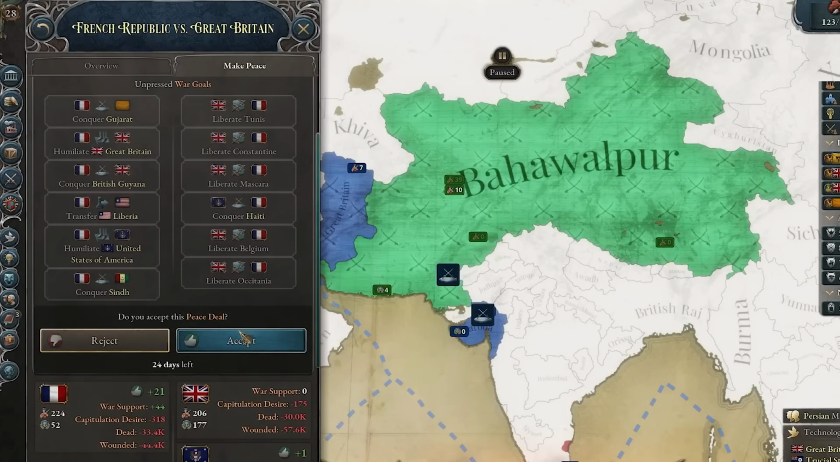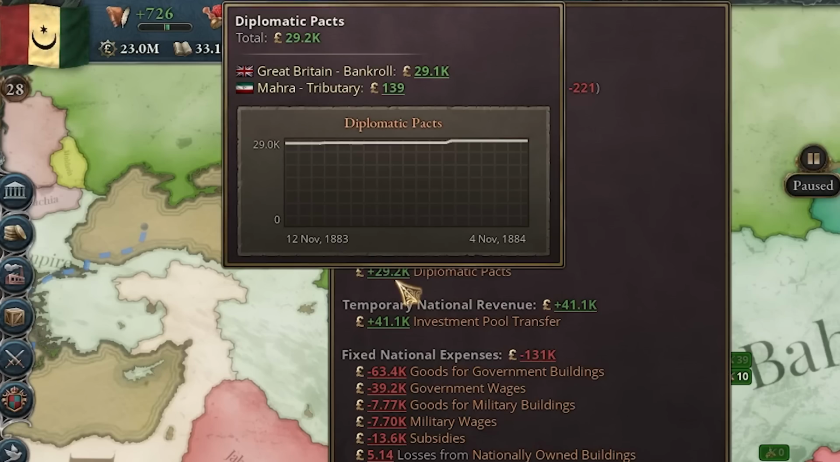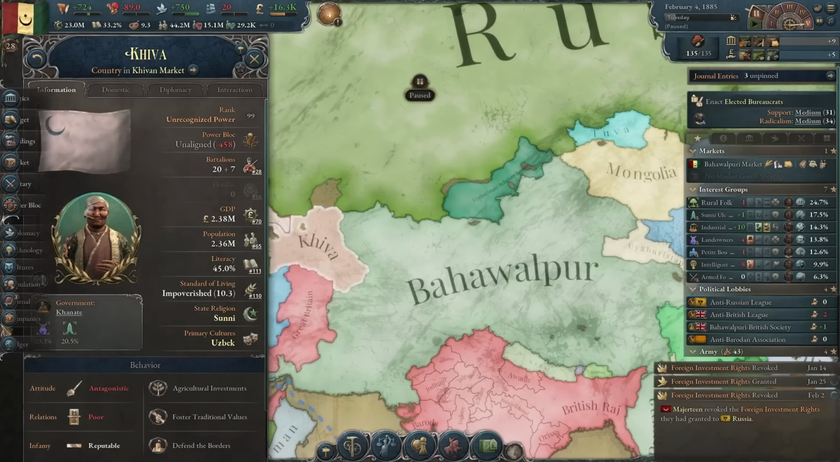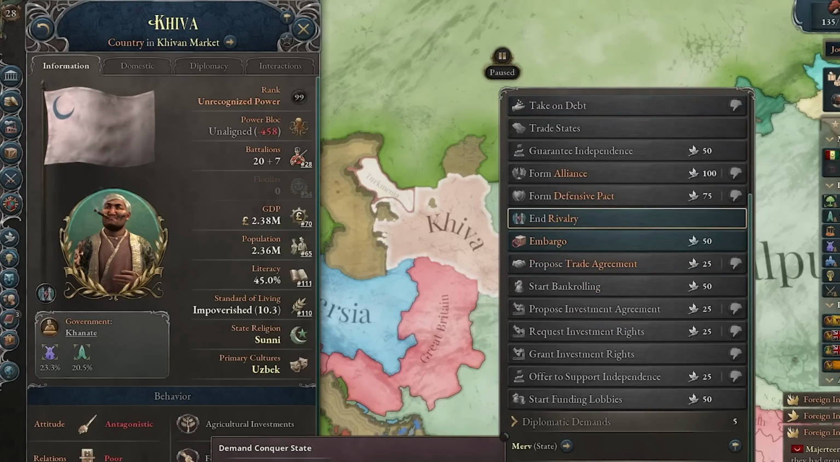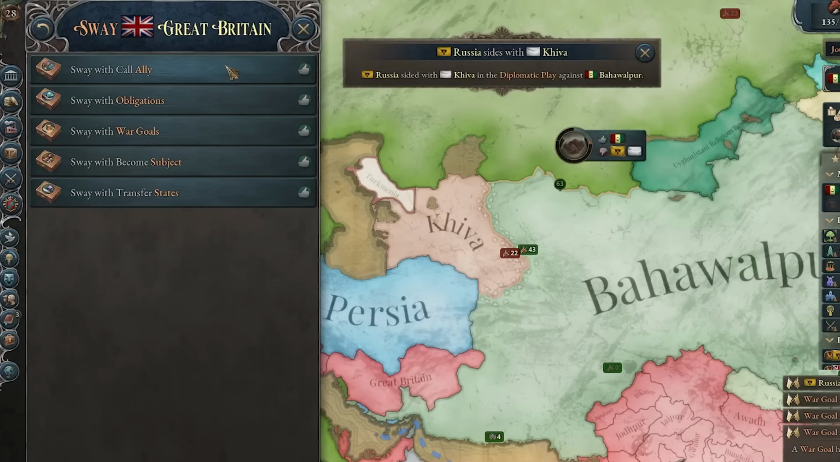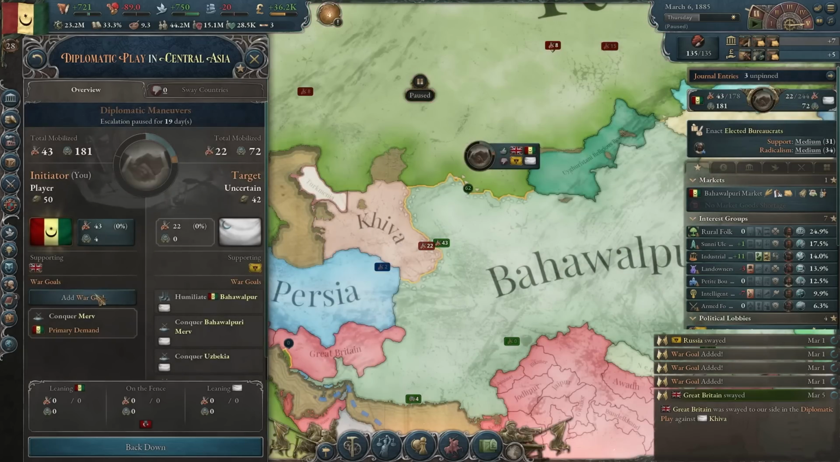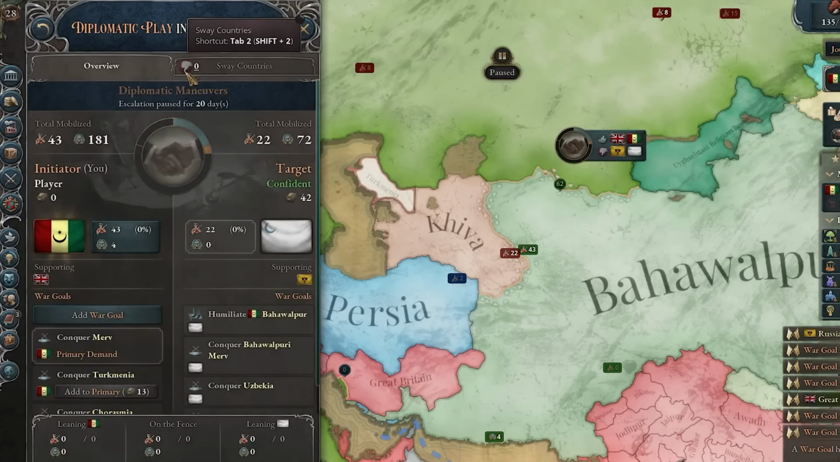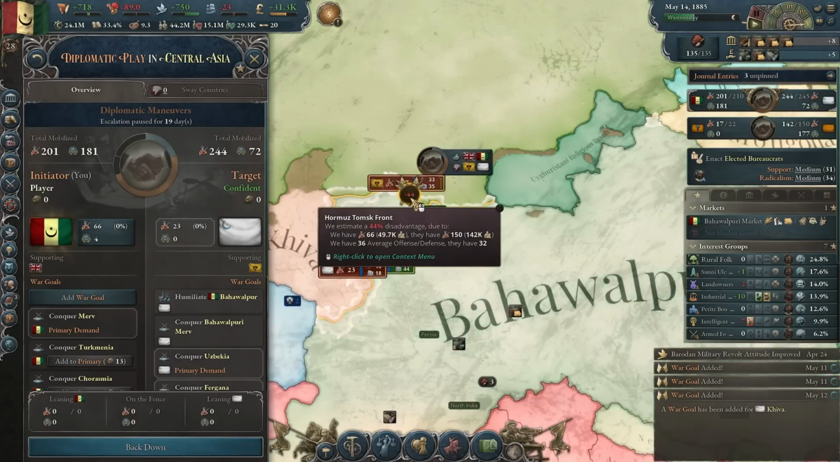Okay, we're white peacing with France. I'm okay with that, as long as I'm getting my bankroll, that's all I care about. Now you know what? I kinda want to get rid of Khiva. They are bothering me, and the Russians joined against me. So again I have to bring in Britain. They left me no other choice. And yeah, I'll be conquering the entirety of Khiva. Oh, come on, Britain, you gotta send more troops here.